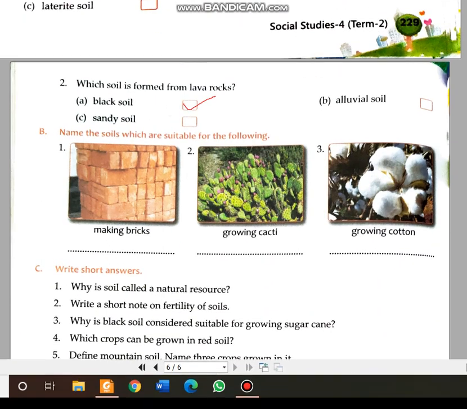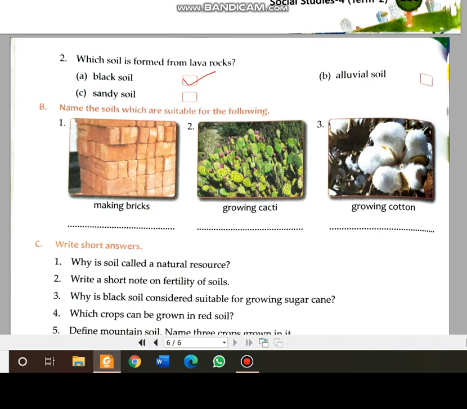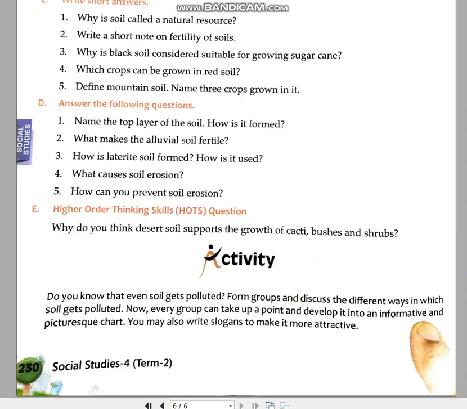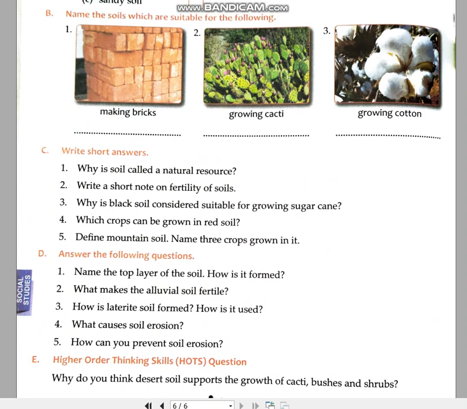Now children, for the next question again I have to change my pointer, so give me some time. I will take this one. Now again, making brick, this is what kind of soil? This is alluvial soil. No, perhaps I am not able to write it. Making bricks is alluvial soil, growing cacti is desert soil, and growing cotton is alluvial soil.